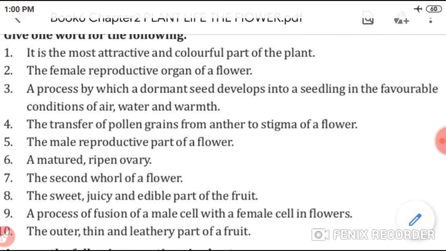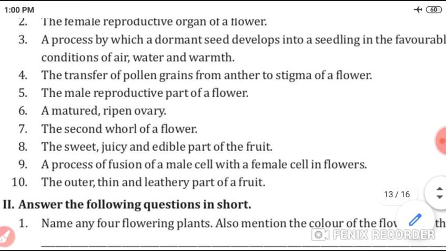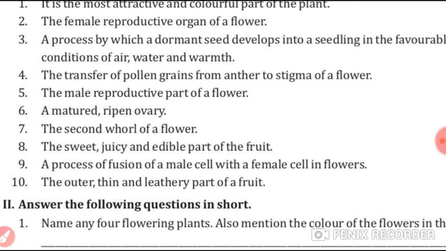P-O-L-L-I-N-A-T-I-O-N, pollination. Now fifth, the male reproductive part of a flower. Students, write here androecium, A-N-D-R-O-E-C-I-U-M. Sixth, a matured ripened ovary. Write here fruit. The second whorl of a flower, write here corolla, C-O-R-O-L-L-A. The sweet, juicy and edible part of the fruit, write here mesocarp, M-E-S-O-C-A-R-P.